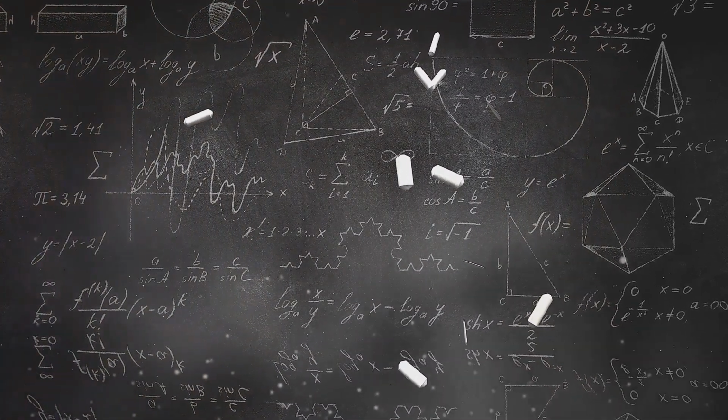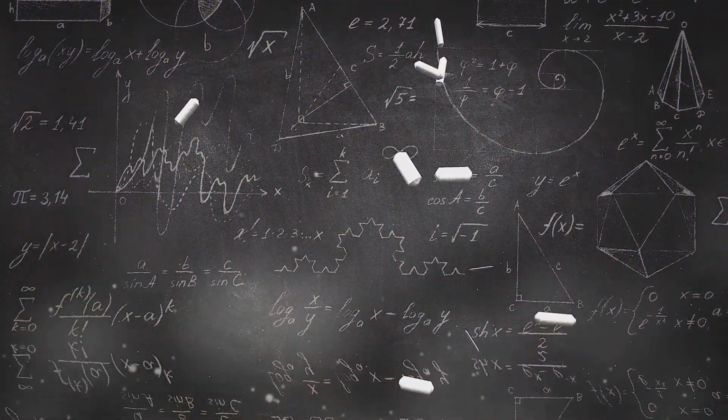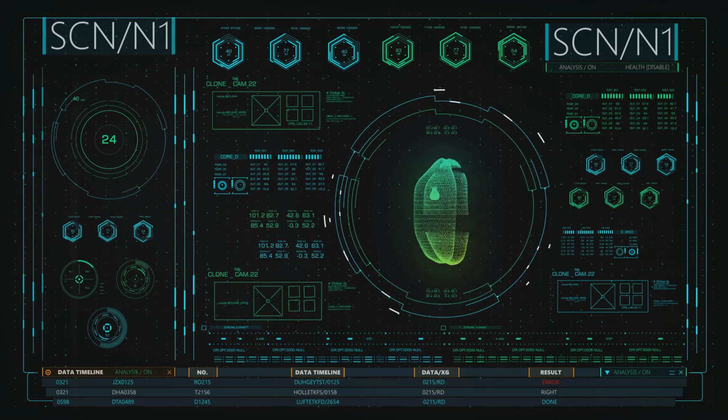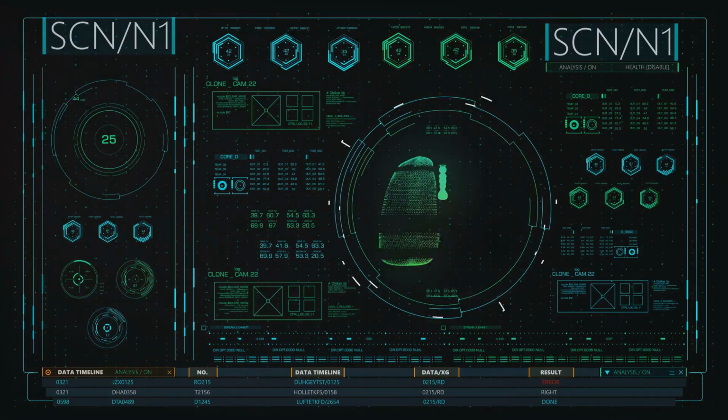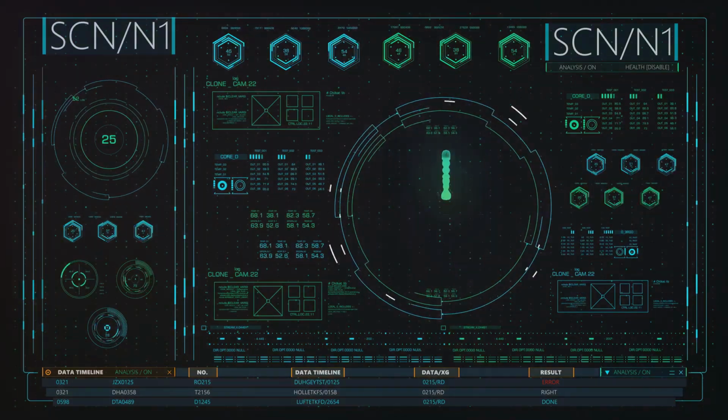Firstly, a unified theory could help us understand the extreme conditions of the early universe, moments after the Big Bang. By combining the principles of general relativity and quantum mechanics, we could potentially develop a theory of quantum gravity that could describe the behavior of matter and energy at these incredibly high densities and temperatures.